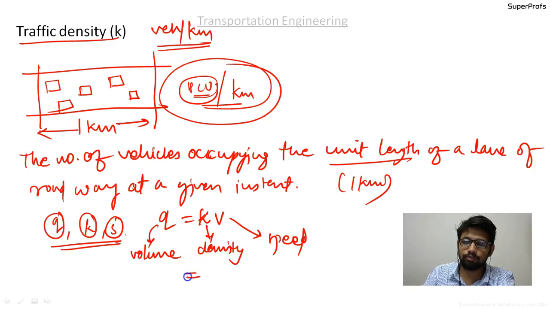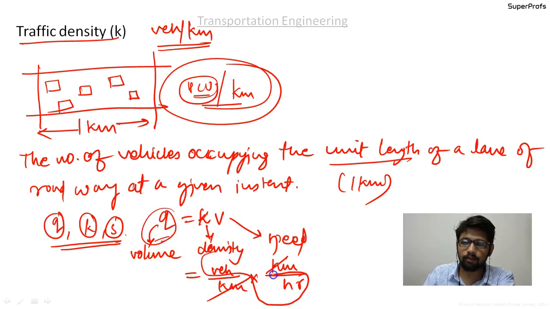If you see that density is given as number of vehicles per kilometer, and the unit of speed is kilometers per hour, kilometer gets cancelled, and what you get is the unit for traffic volume as vehicles per hour. That is consistent with the unit of volume that we studied as vehicles per hour.